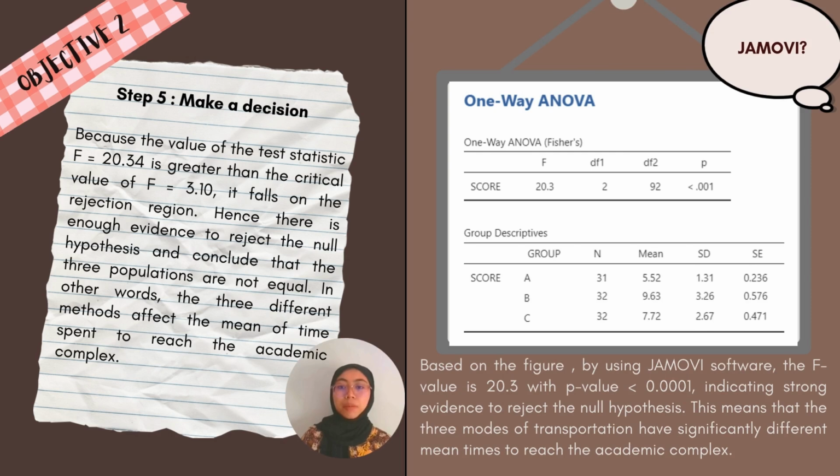Step 5: make a decision. Because the test statistic F value of 20.34 is greater than the critical value of F equal to 3.10, it falls in the rejection region. Then we have strong evidence to reject the null hypothesis. On the right, the one-way ANOVA results are presented. The F value of 20.3 with a p-value less than 0.001 further supports our conclusion.